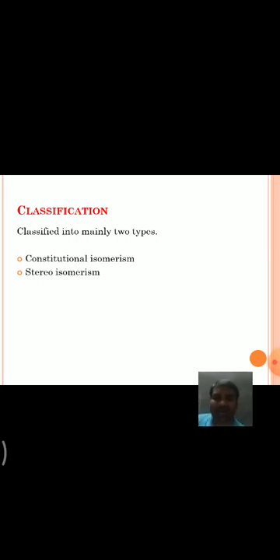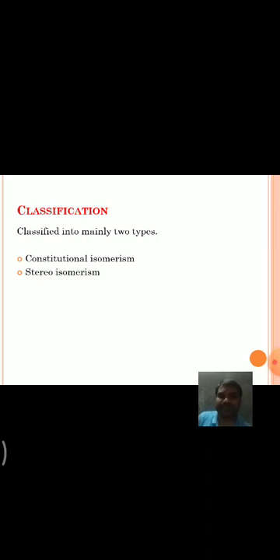In this class we will study stereoisomerism, but firstly, constitutional or structural isomers are the isomers which differ in structure. That means they have the same molecular formula but different structures.